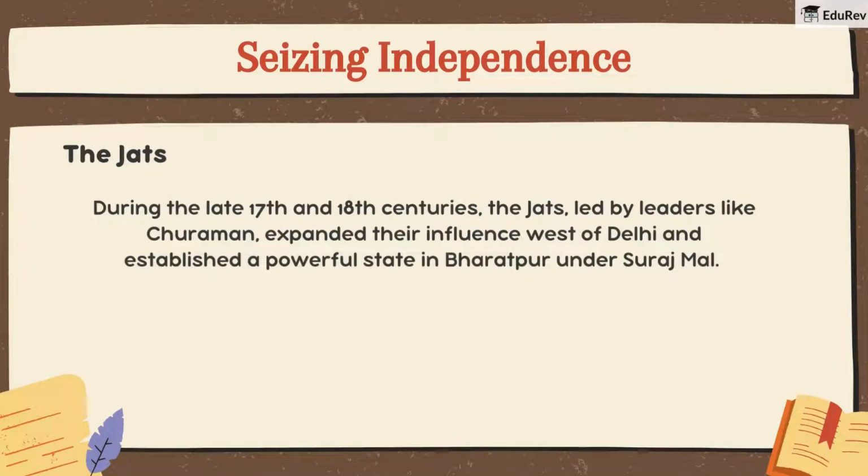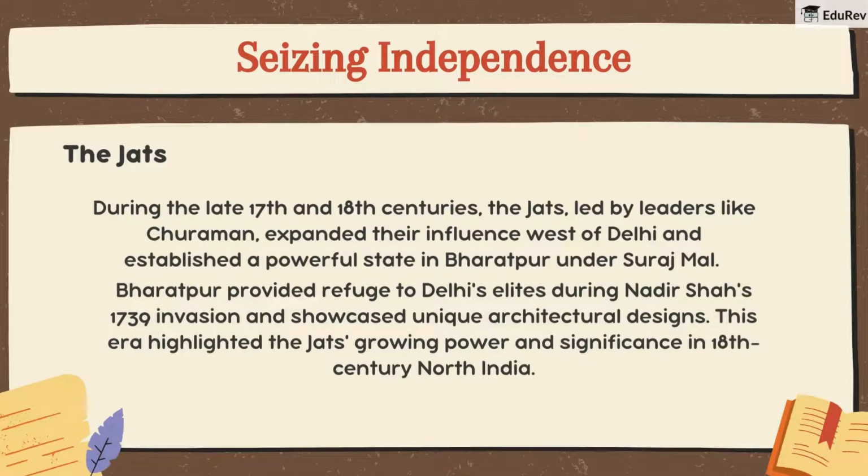During the late 17th and 18th centuries, the Jats, led by leaders like Churaman, expanded their influence west of Delhi and established a powerful state in Bharatpur under Suraj-Mal. Bharatpur provided refuge to Delhi's elites during Nadir Shah's 1739 invasion and showcased unique architectural designs. This era highlighted the Jats' growing power and significance in 18th century North India.